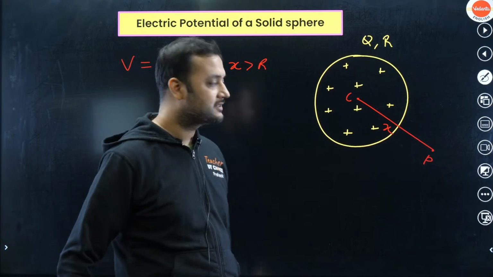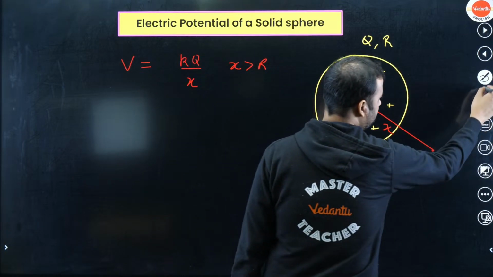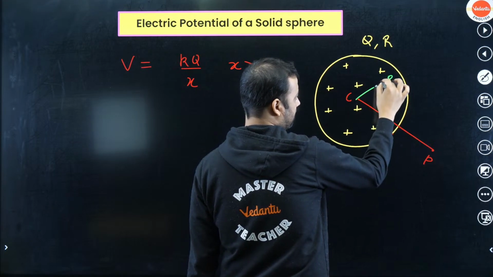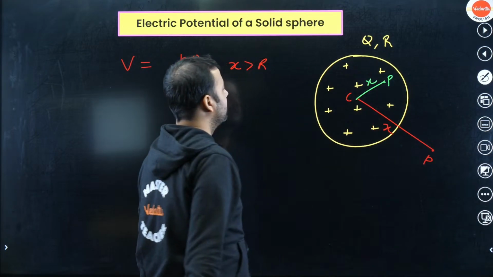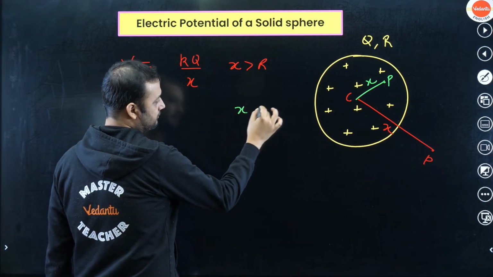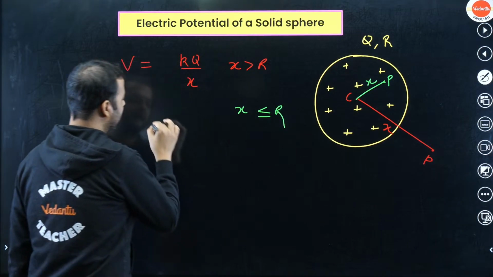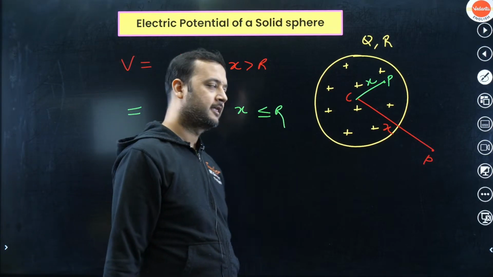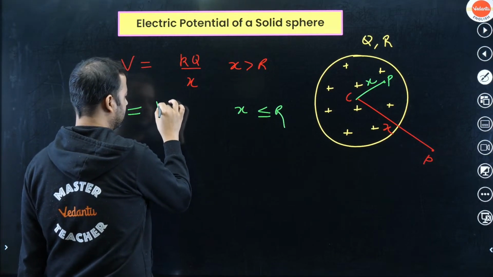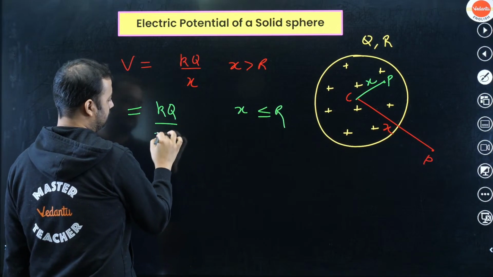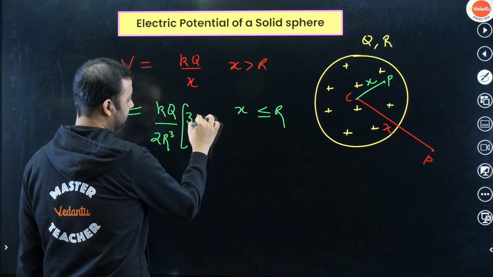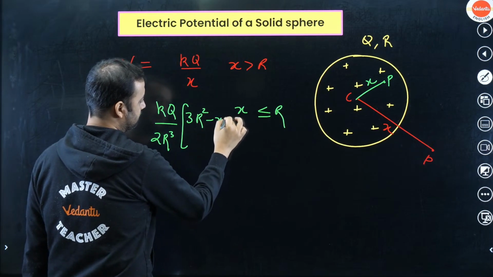So suppose this point P is lying inside, and we are calling its distance x. So if point P lies inside, x is less than or equal to R. In that case, what is the formula? Does anyone of you know? The formula is kq by 2R cube into (3R square minus x square).